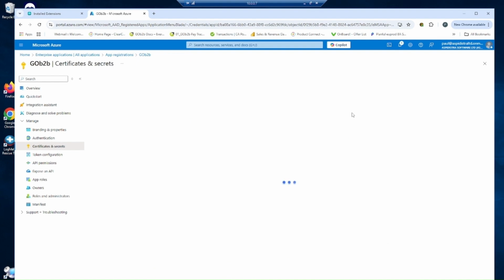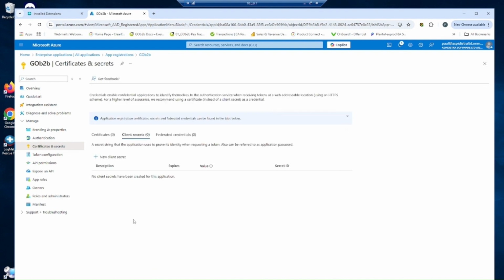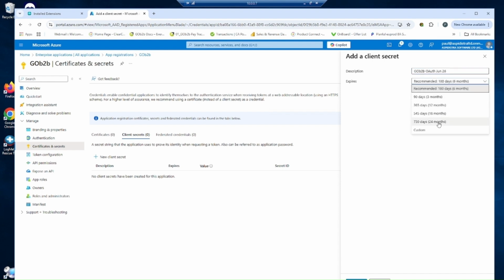We use OAuth2, which will require some credentials. You will need to add a secret. Select New Client Secret. In the description field, add GOb2b OAuth and then the date. We recommend you use the maximum period allowed for the expiry. At GOb2b, we keep a diary of these, and will remind you well before your secret expires so that you can renew it.